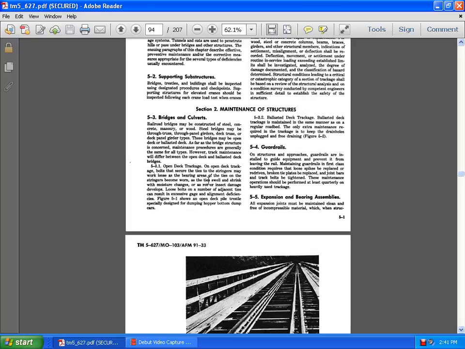5.3.2 Ballast deck trackage. Ballast deck trackage is maintained in the same manner as on a regular roadbed. The only extra maintenance required is to keep the drain holes unplugged and freely draining.